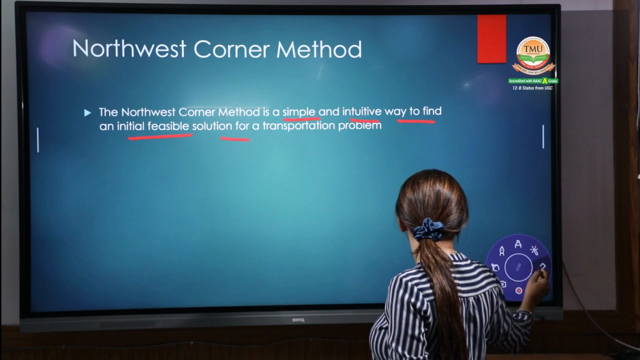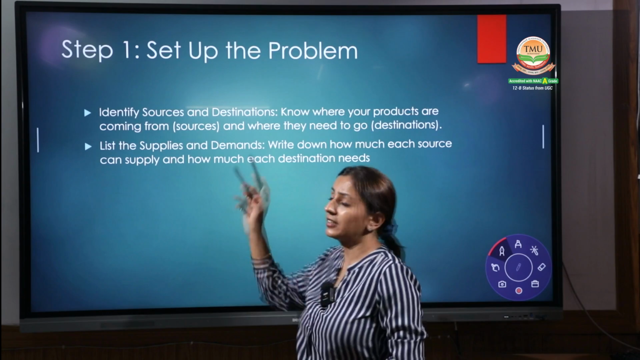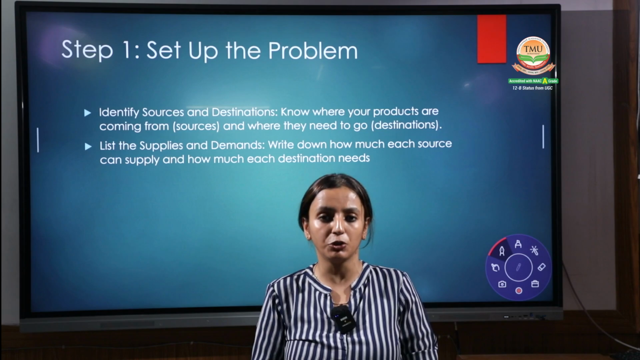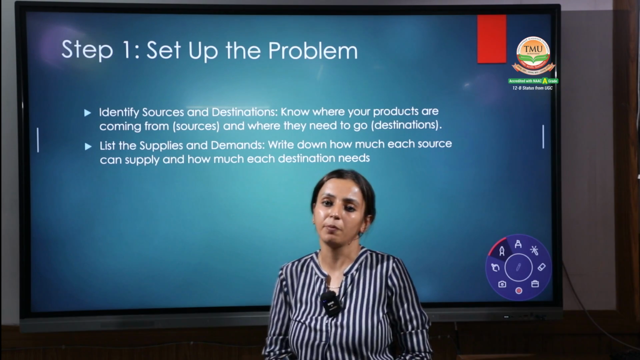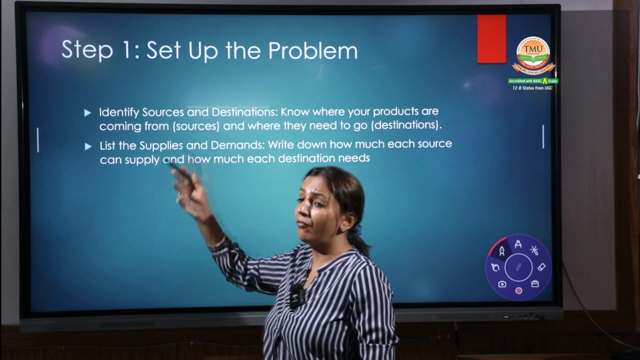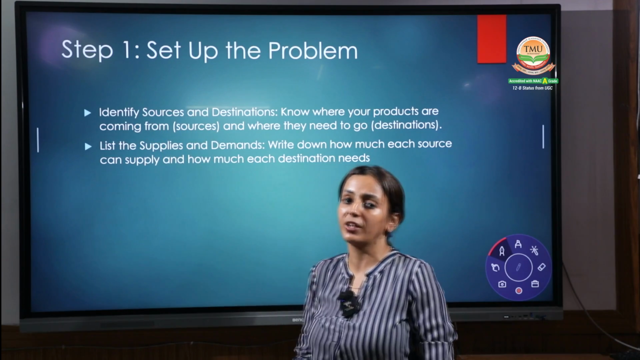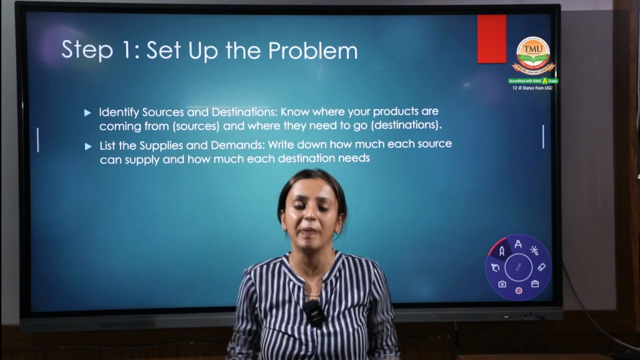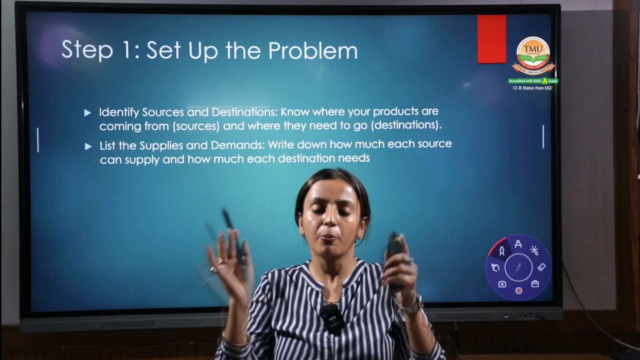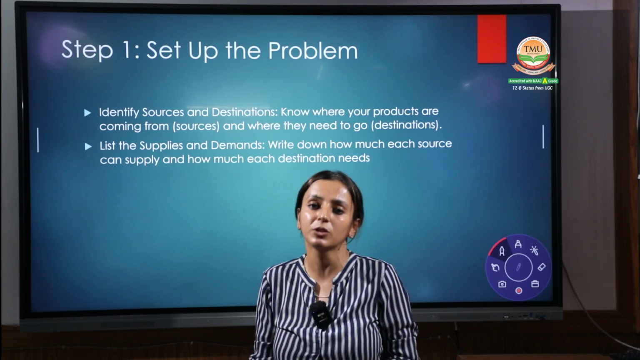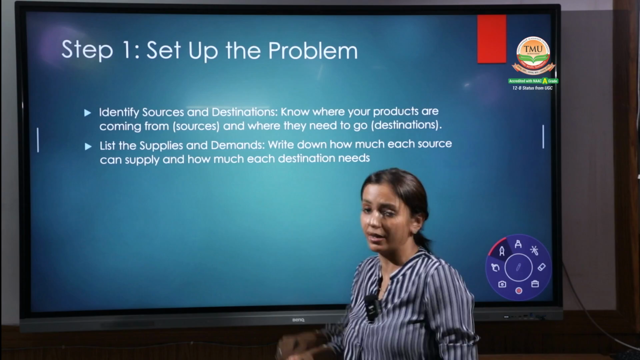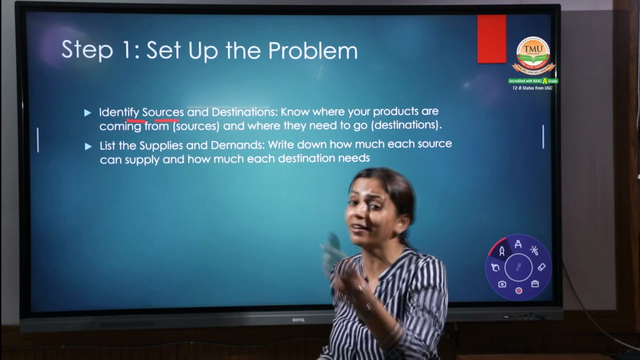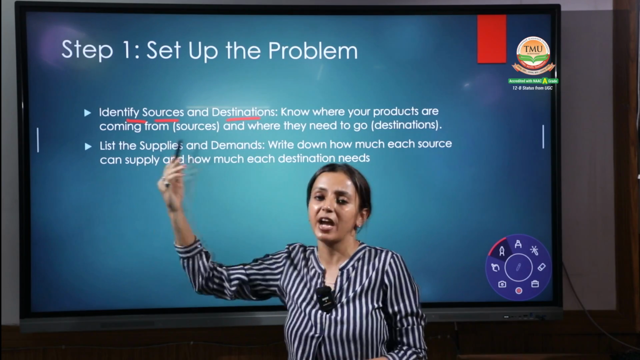Coming to the next point included in this slide, these are the steps of calculating the initial feasible solution of the transportation problem with the help of the northwest corner method. The first step is to set up the problem. First you have to make the matrix. You have to identify the problem, put the data in the matrix, and then use the concepts given here. The first step is to identify the sources from where the goods are transferred and the destinations.